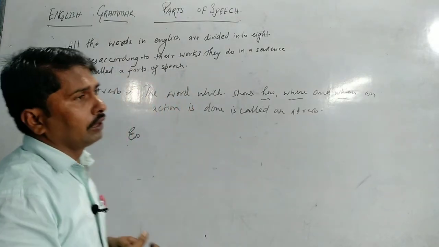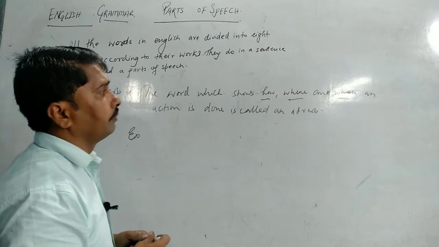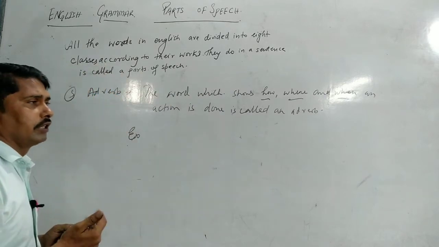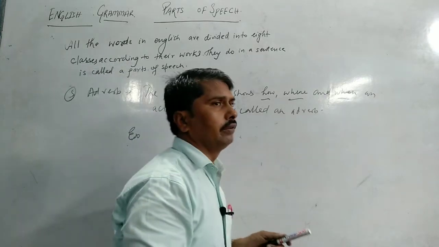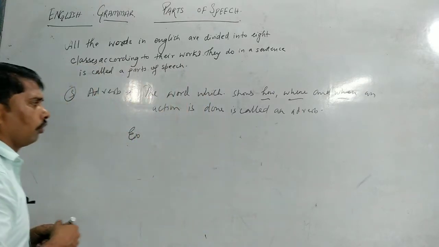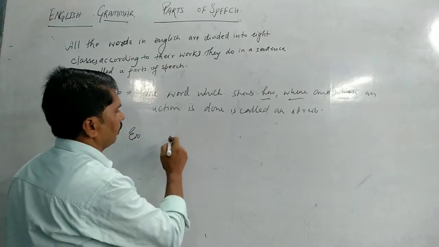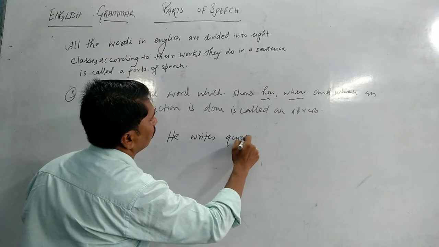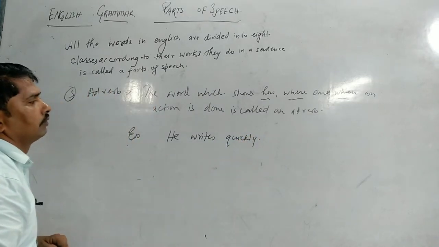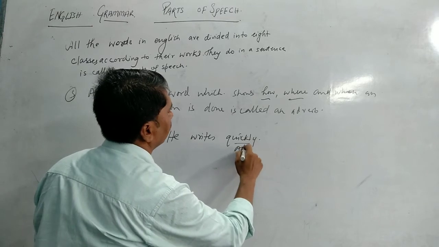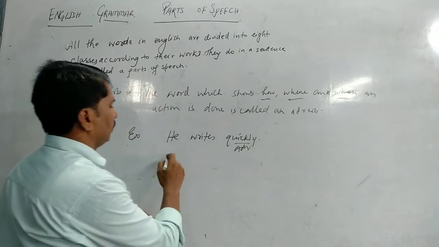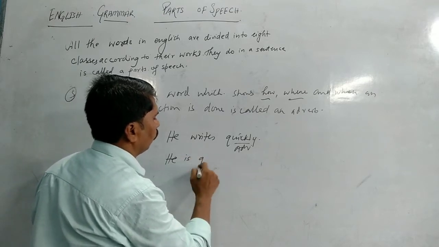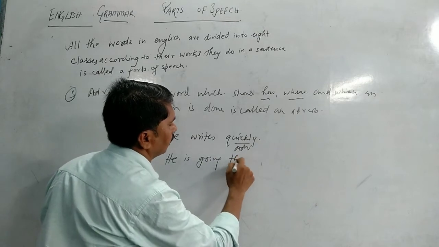It has also another definition: the word which adds meaning to other words, just like verb, adjective, and adverb, is also called an adverb. Now we'll take an example. He writes. How does he write? He writes quickly, तेजी से. Now, the word quickly is an adverb. He is going there.